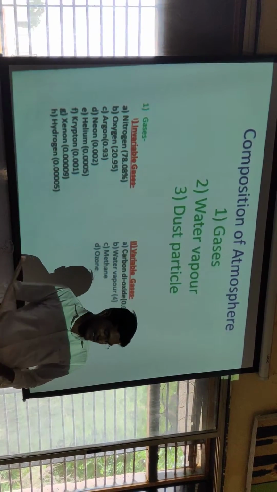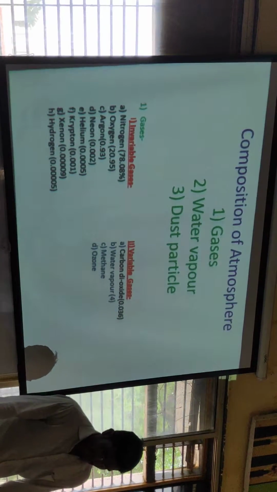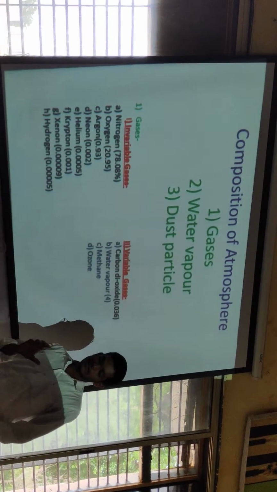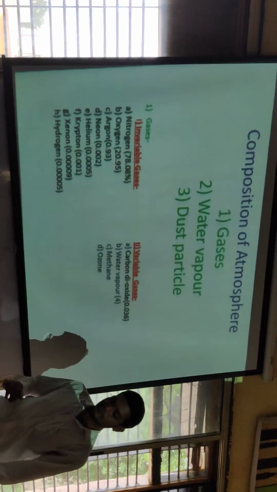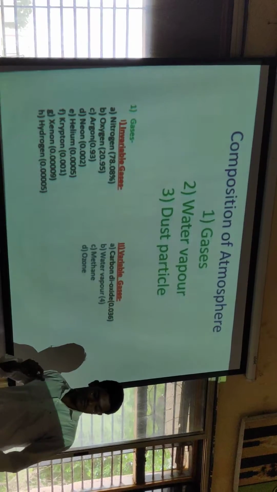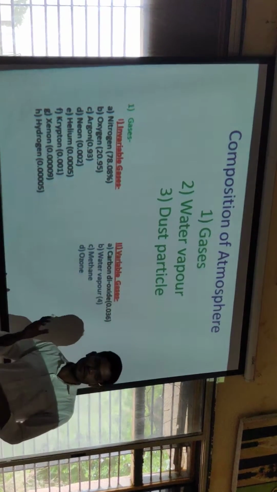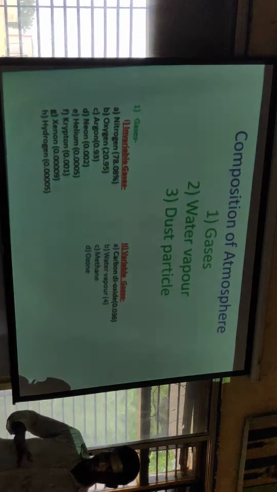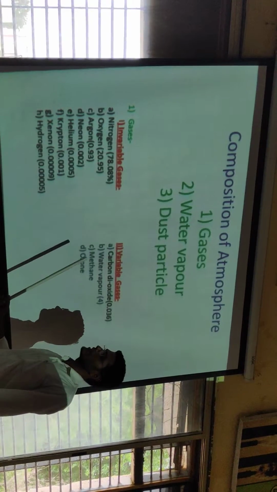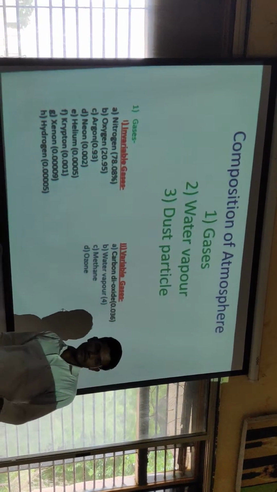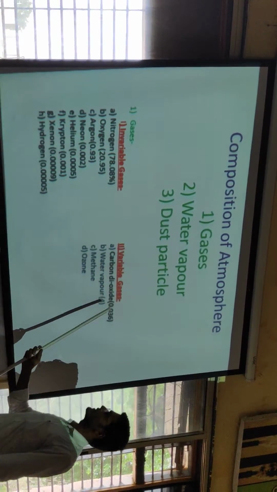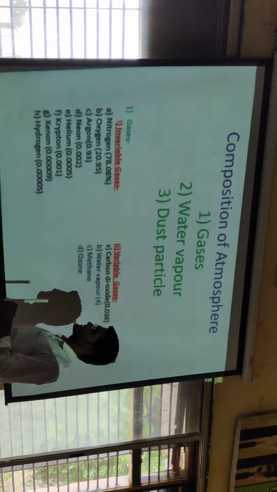First, the gases. Earlier, when the earth was formed, the hot body of the earth emitted so many gases into the atmosphere, and our atmosphere is surrounded by many gases. The gases are divided into two categories: the invariable or permanent gases, and second the variable gases.